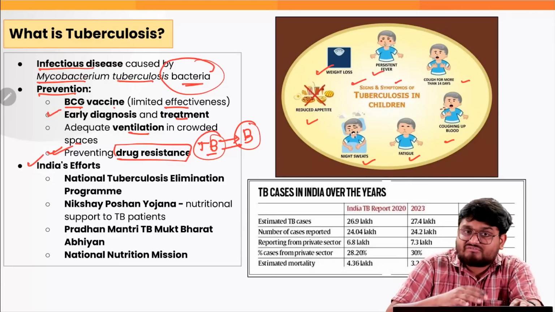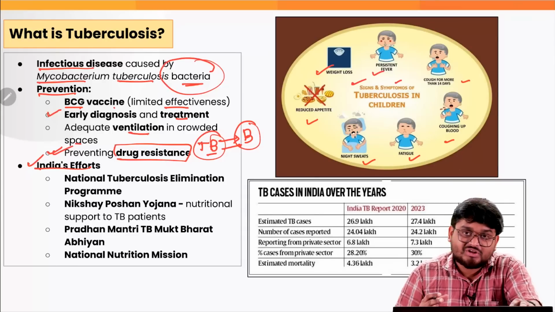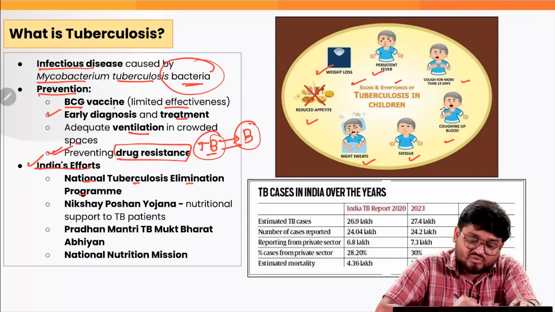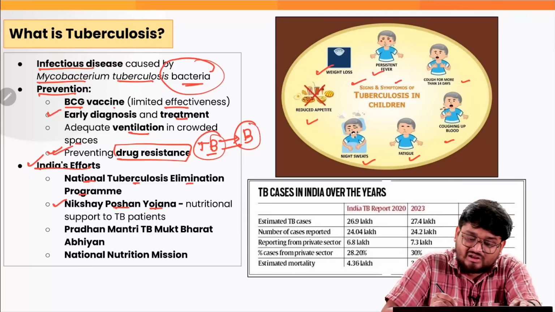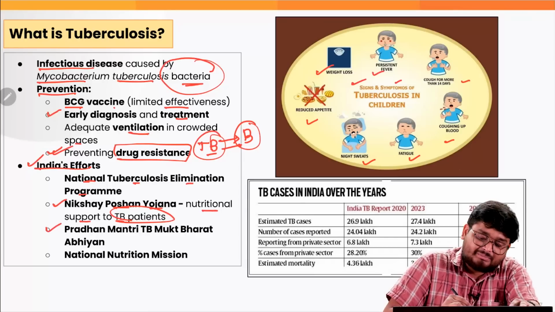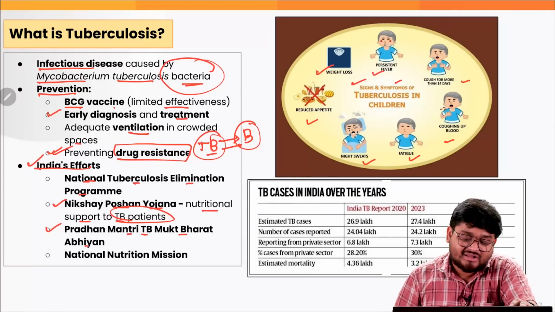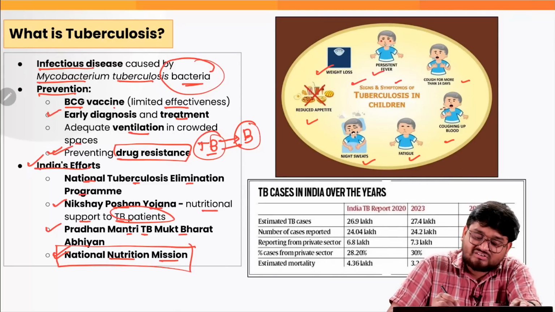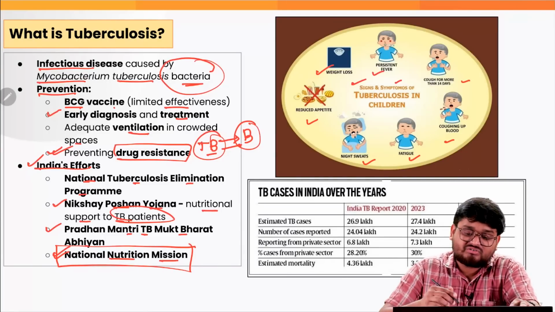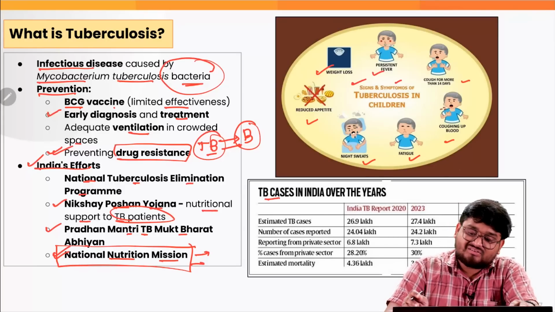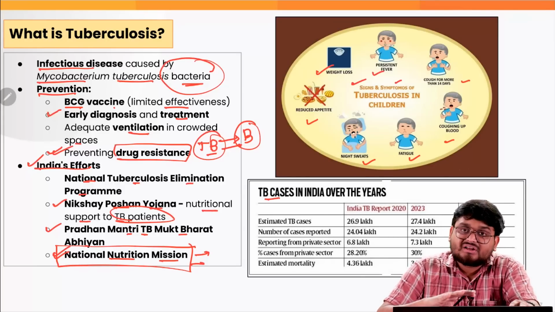Now, when it comes to India, there have been many efforts to eliminate TB in the country. Firstly, we have the National Tuberculosis Elimination Program. We have the Nikshay Poshan Yojana, the nutritional support to TB patients, ensuring a proper amount of nutrition for them. We have the Pradhan Mantri TB Mukt Bharat Abhiyan, and also we have the National Nutrition Mission, which is a very important initiative to promote better nutrition, particularly among lactating mothers, and also to give safe and nutritious food to children.